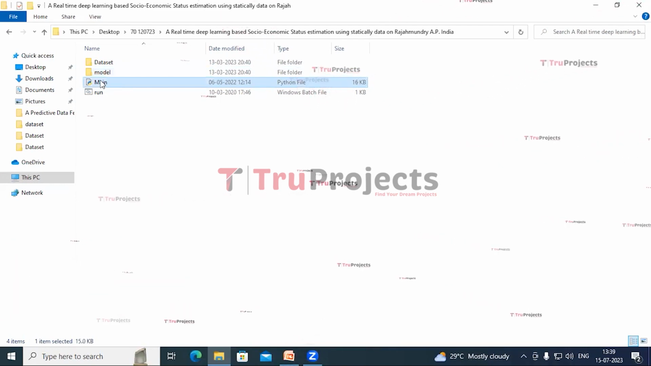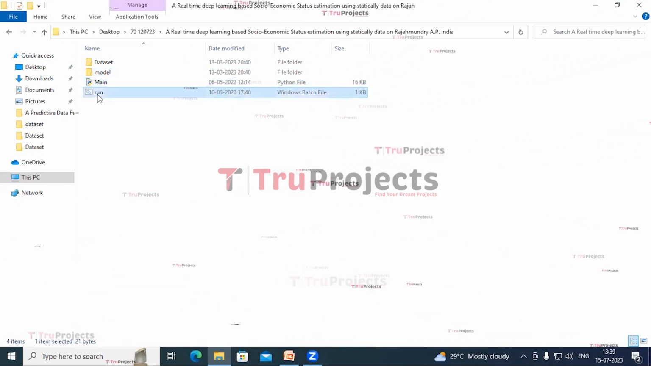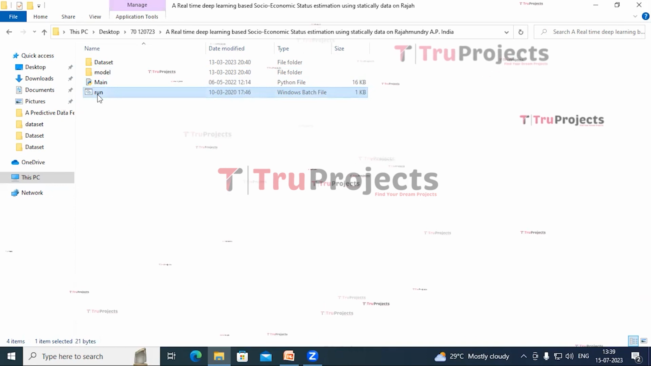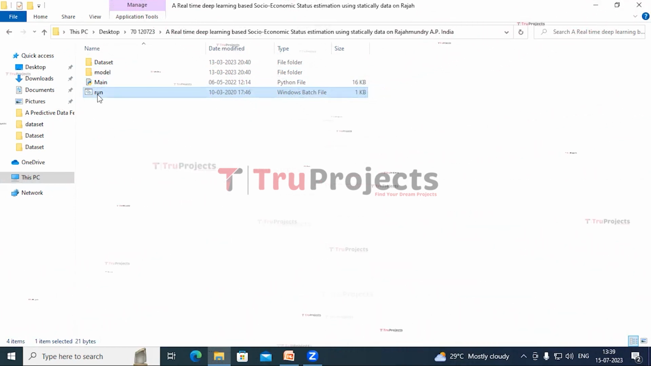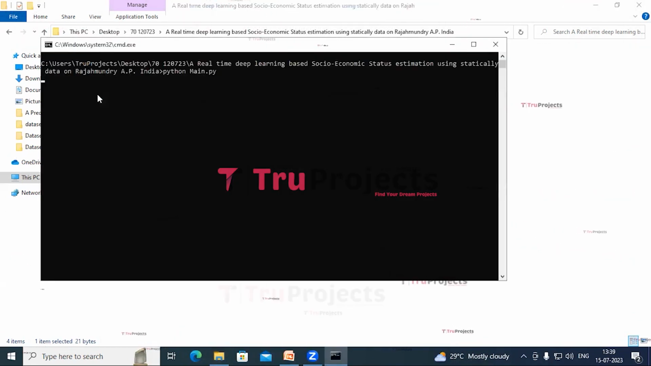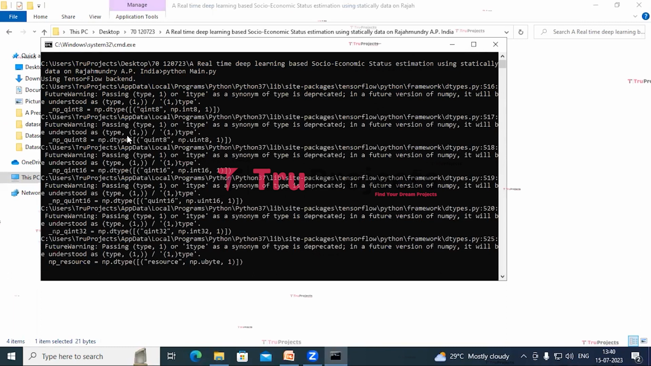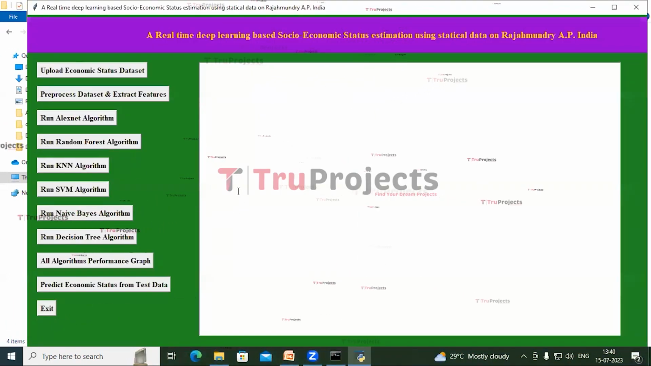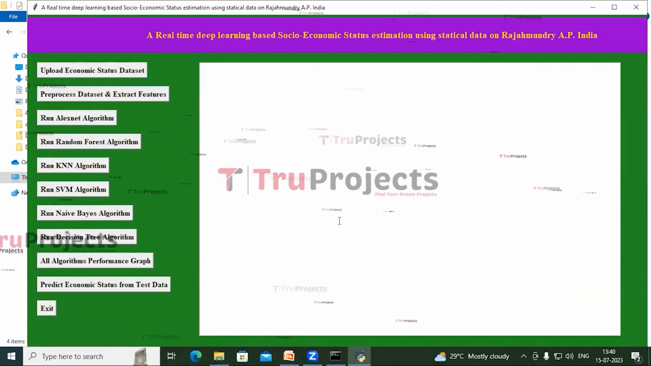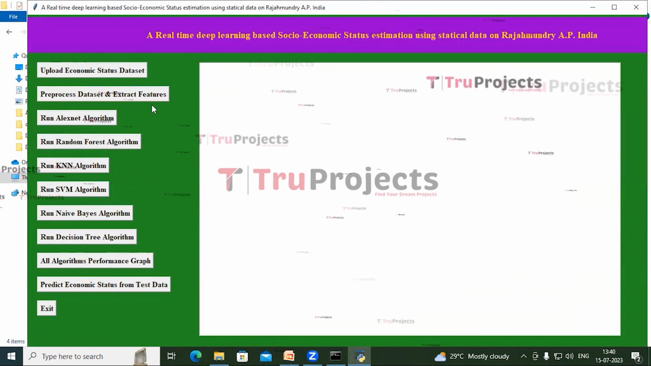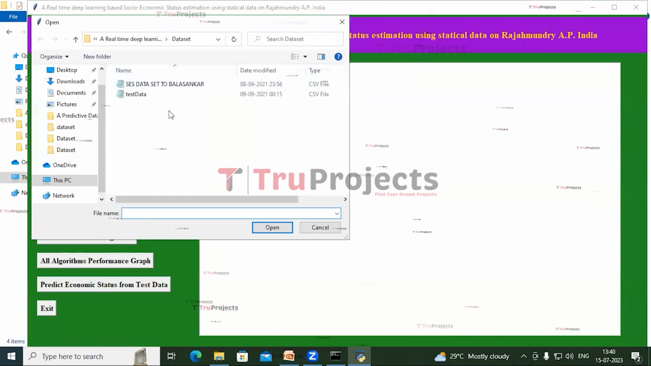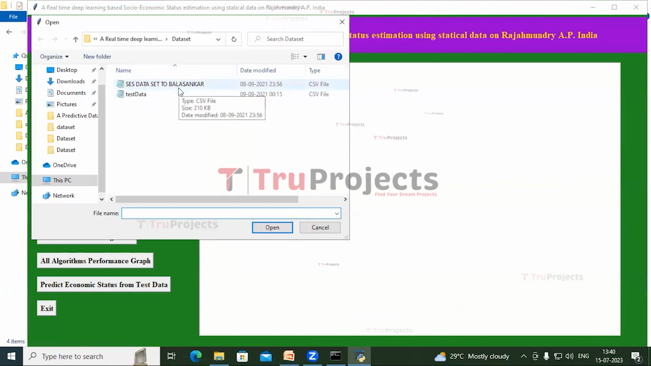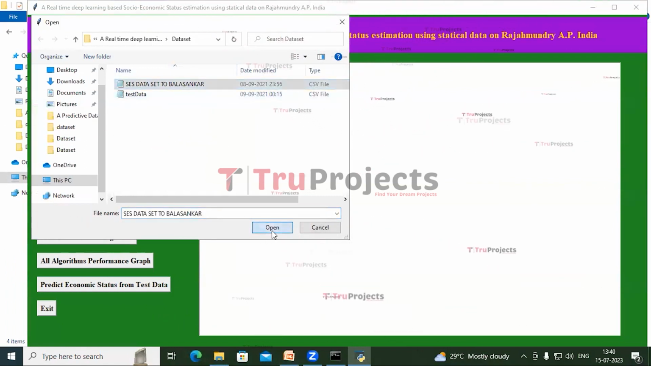This is the Python main code file. This is the run.bat file. Instead of executing the program in the command line interface, we created a Windows bat file to execute the project. Double click on the run.bat file. This graphical user interface will open. With this, we are interacting with the program. Now click on the Upload Economic Status button. A dialog box will be opened. Select the dataset and click on Open.